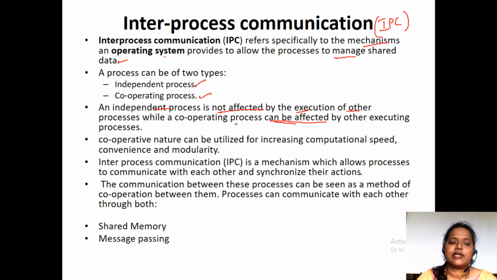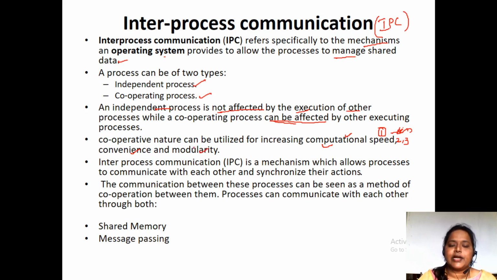So cooperative nature can be utilized for increasing the computational speed. Why? Because if one person is doing all the work, the speed is going to be less, is it not? But when two or three persons do the same work, the speed is going to be more. We expect the output in a very fast way. So computational speed increases. And I have said convenience, an easy way of doing things. Modularity, in the sense we divide the greater task into small tasks so that it is done quickly.